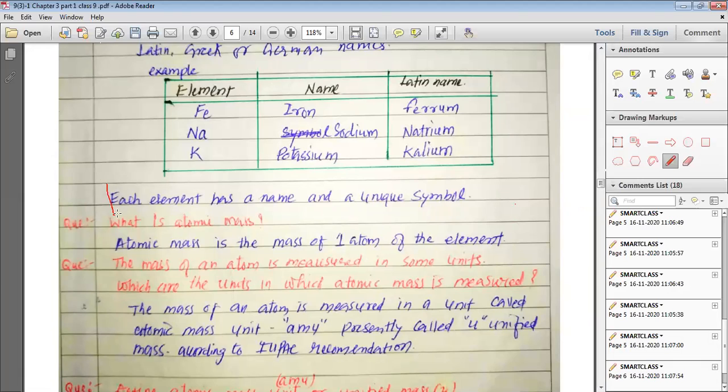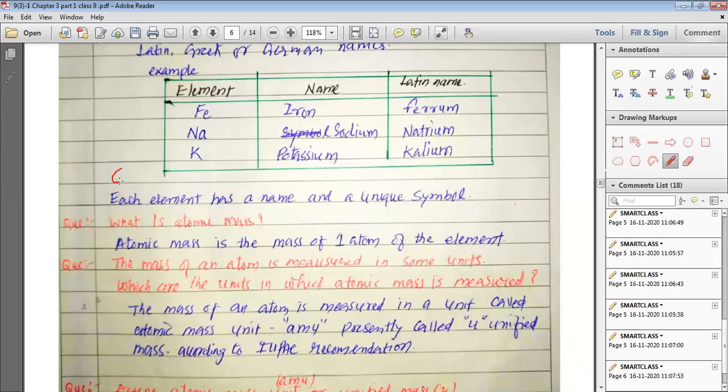This is a very important line for you to understand: each element has a unique symbol. So the symbols of two elements are not the same. Now I will explain this with a few examples.